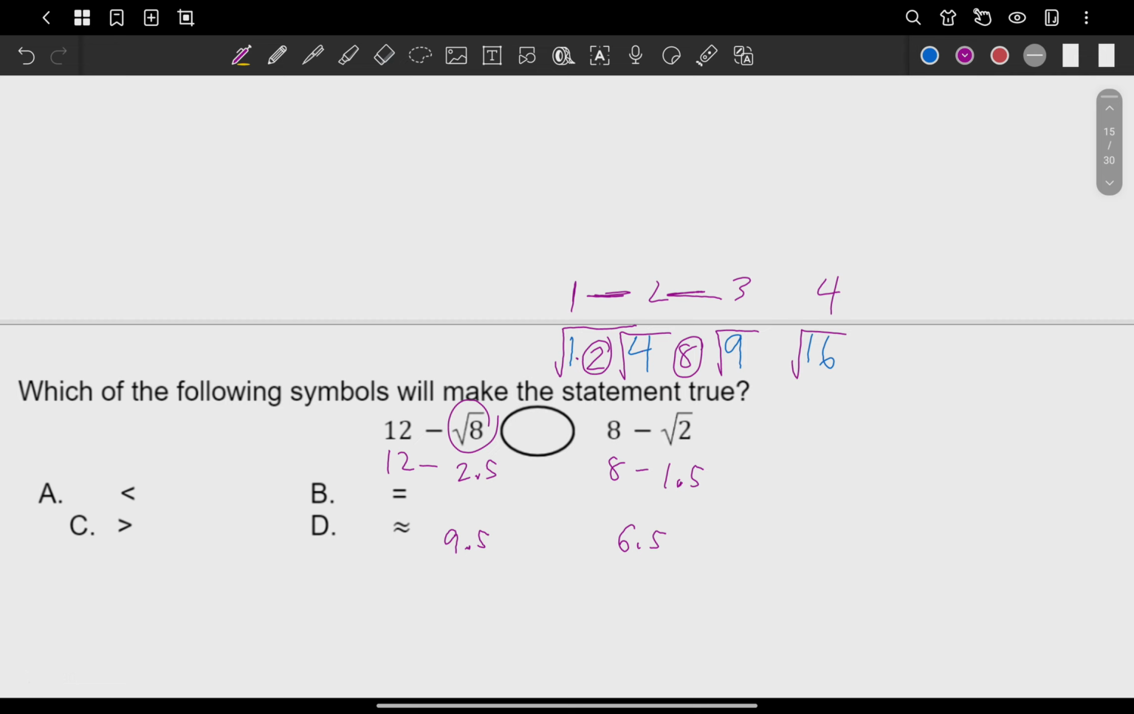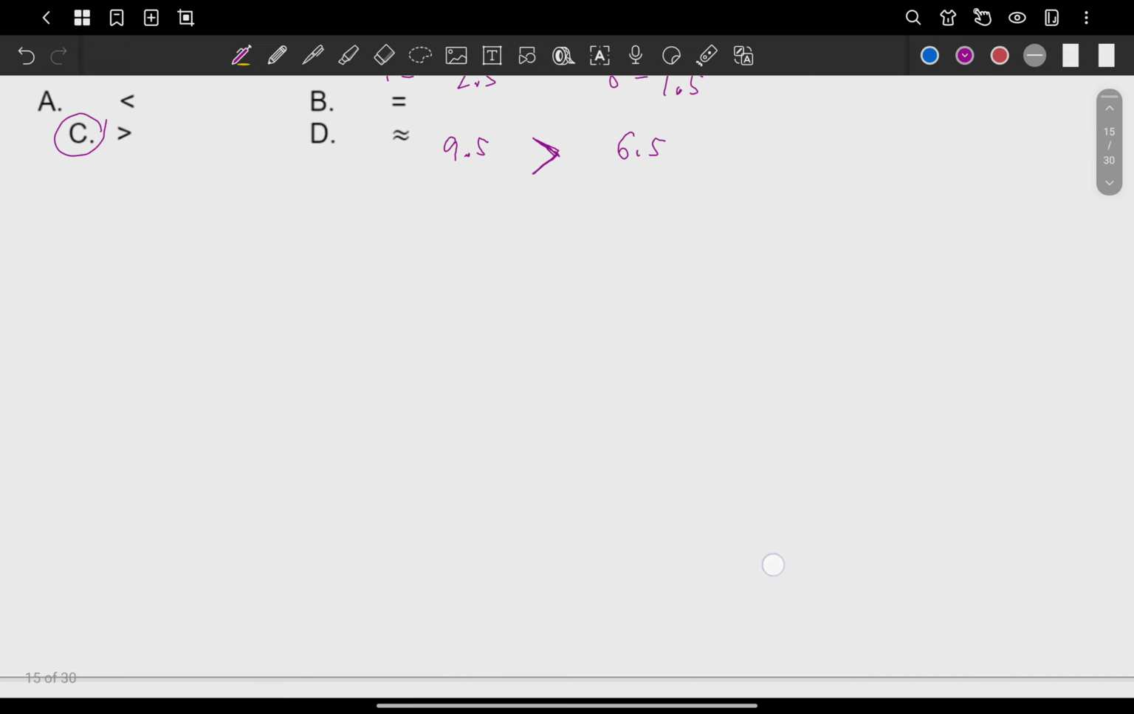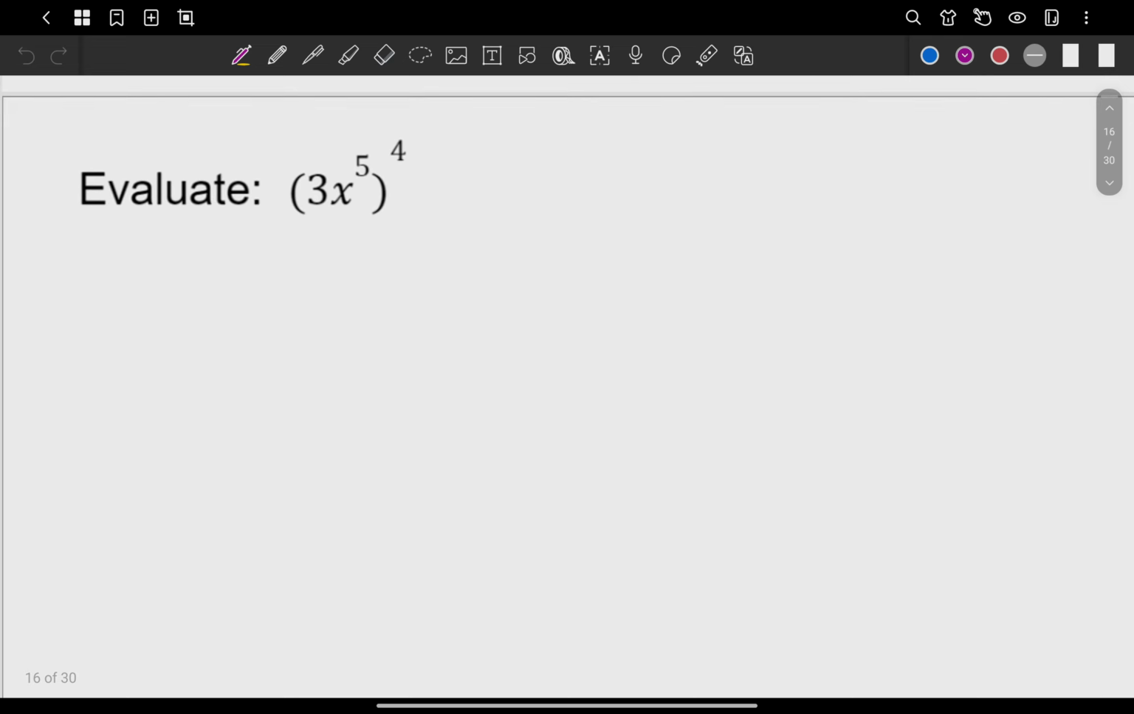So I guess you already know which one is bigger. Again, the symbol should be facing the bigger number. So that should be letter C. Okay, next, evaluate.